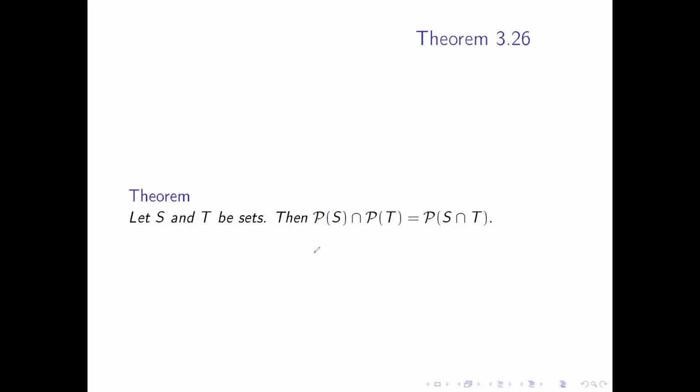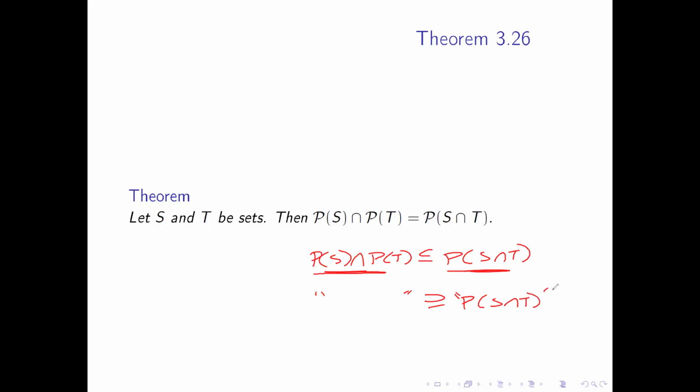You need to show that the power set of S intersect power set of T is a subset of the power set of S intersect T. That means show that anything that's over here is over here. And then you have to do the exact same thing in reverse order: start with something in the power set of the intersection and show that it's in the intersection of the power sets. So you have to do both ways.